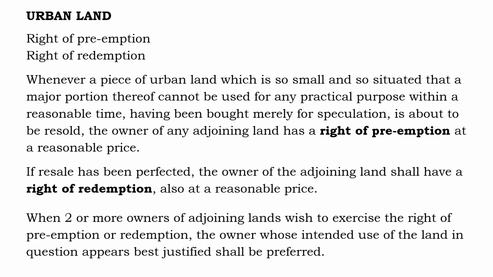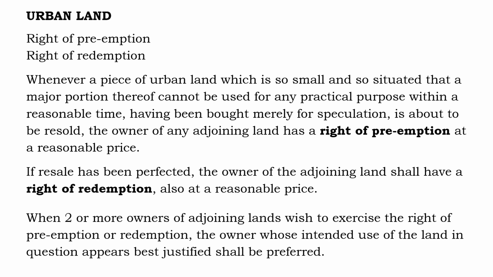Urban land. In urban land, we have a right of preemption and right of redemption. Whenever a piece of urban land which is so small and so situated that a major portion thereof cannot be used for any practical purpose within a reasonable time, having been bought merely for speculation, is about to be resold, the owner of any adjoining land has a right of preemption at a reasonable price.